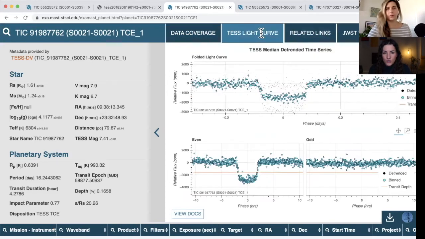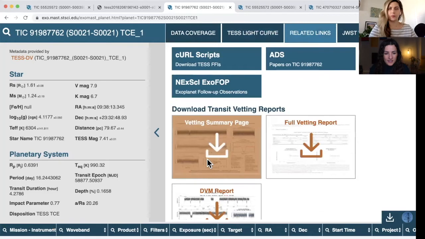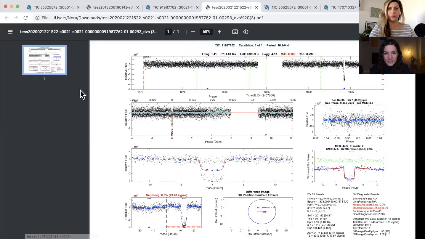So this is what it looks like. You can see it here, and what you can see immediately is that it flagged two events, but the second event that it flagged is just a flat light curve. There's nothing. So it flagged two events, and only one of them was actually a dip. If we go to the related links and look at the summary report, we will be able to see that in the summary report.